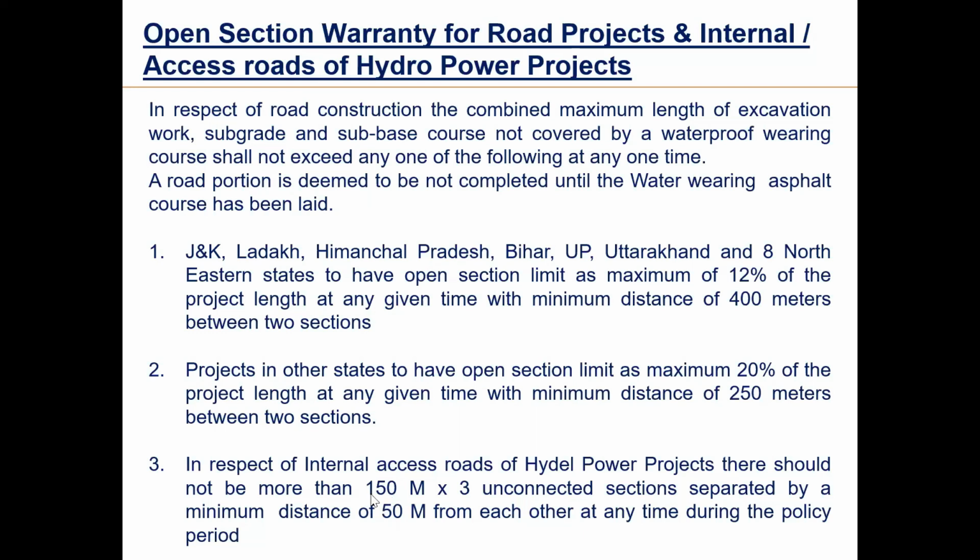A particular section should not exceed 150 meters and there should not be more than three sections not covered by the top layer. Incomplete road, open section, means which is not completed. Each section is 150 meters, and the gap between two sections should not be less than 50 meters. This is the condition for internal access roads of tidal power projects.